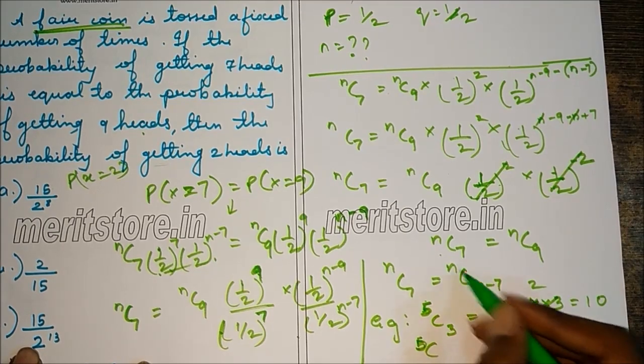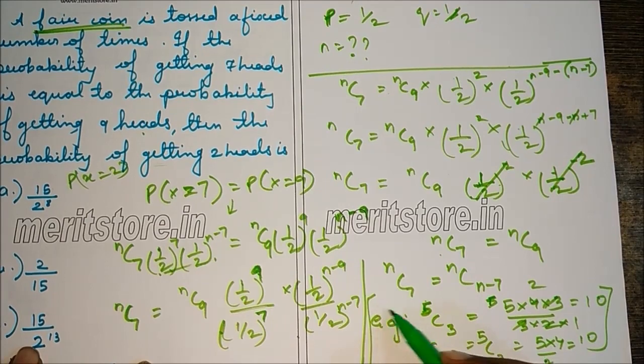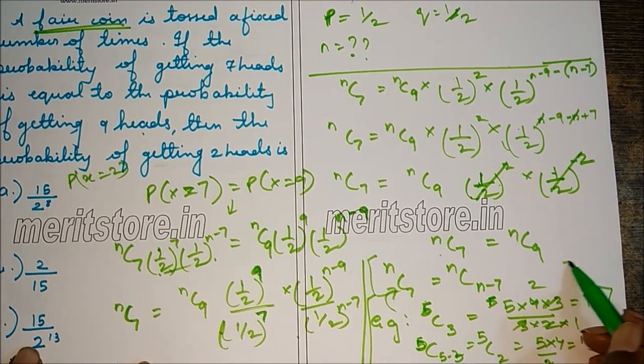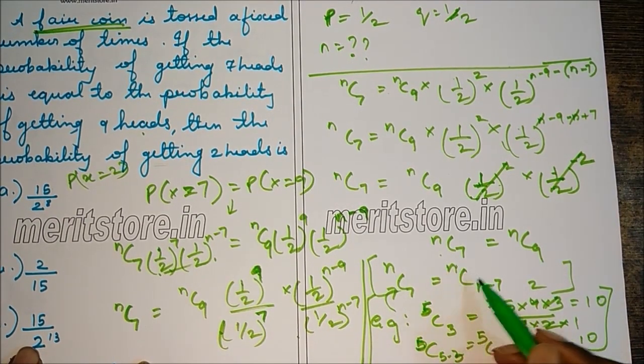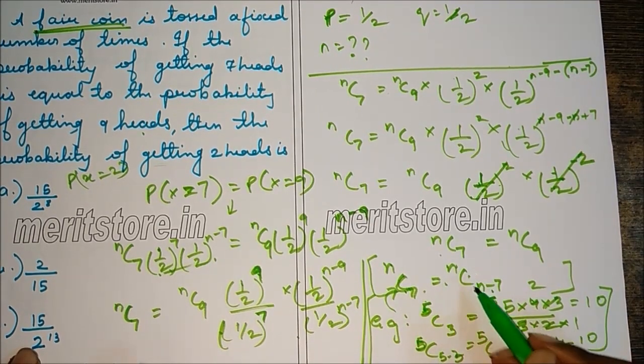Now we check nC(n-r): 5 minus 3 is 5C2, which is 5 into 4 by 2, this is 10. So we can say nCr is the same as nC(n-r), which in this case is nC7 equals nC(n-7) by the property of combination.